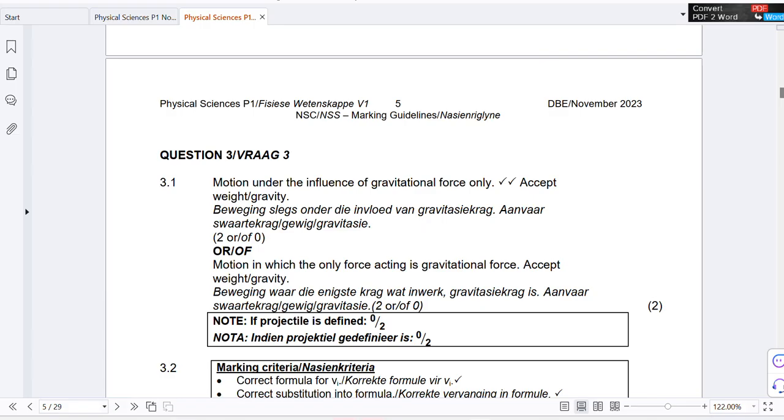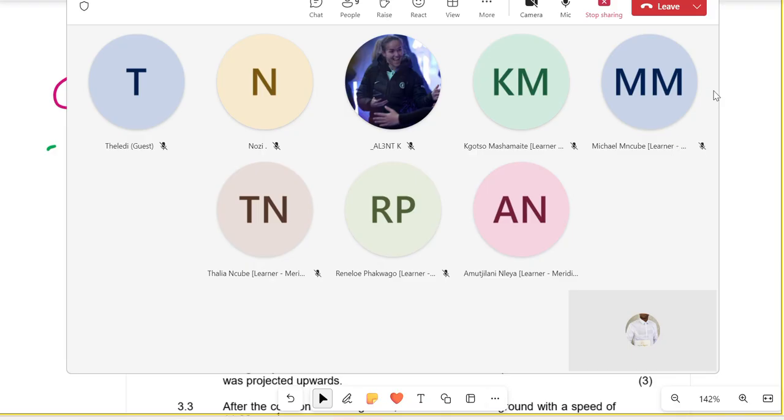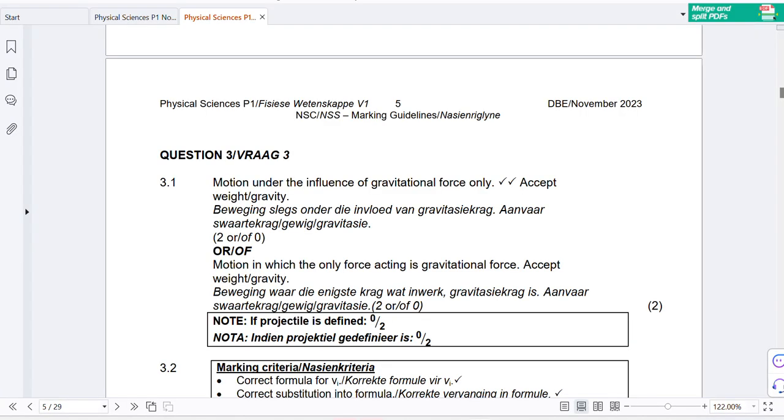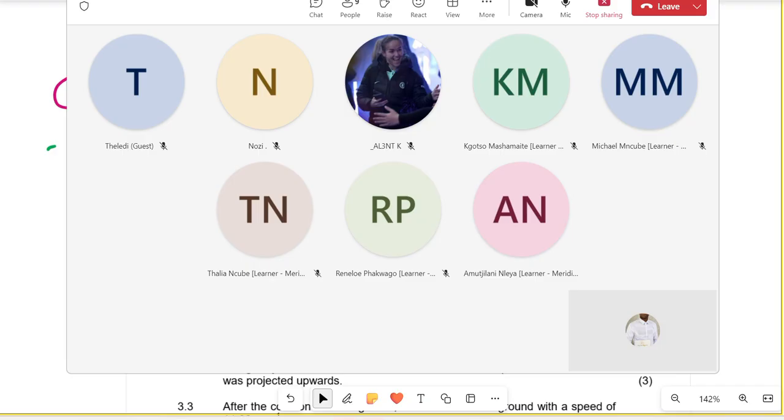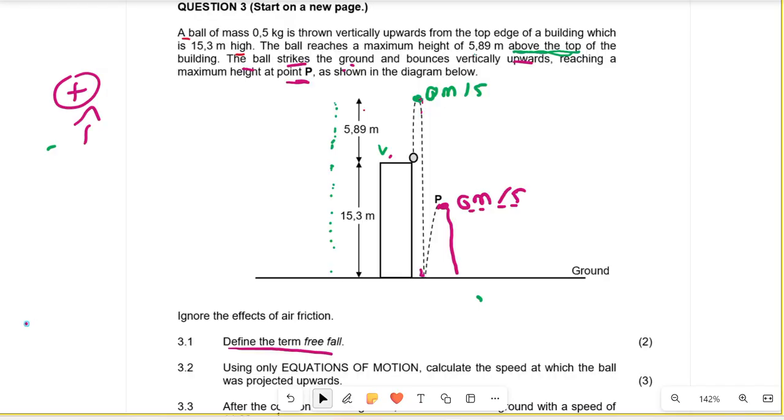So it is motion in which only the force of gravity is acting on whatever object it is. I get it. So if only the force of gravity is acting on an object, we call that free fall. Does that make sense? Motion in which the only force acting is gravitational force. Must I write it, or are you guys fine with that? Are we fine? All right. Okay, now let's move.